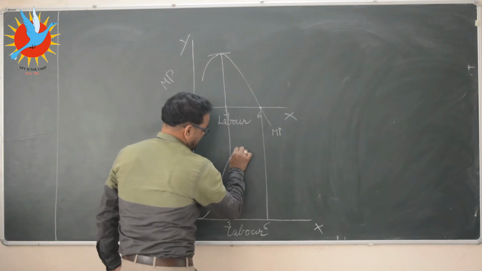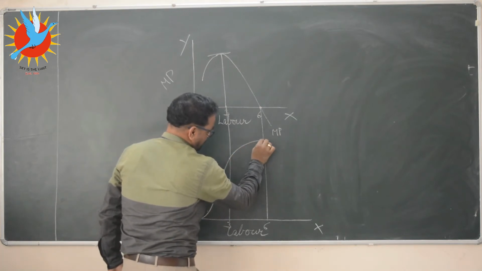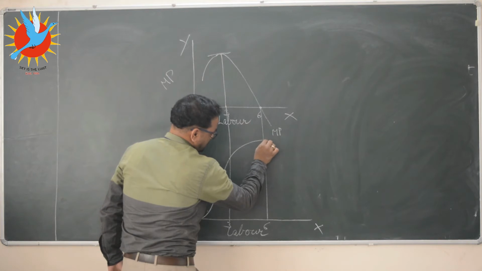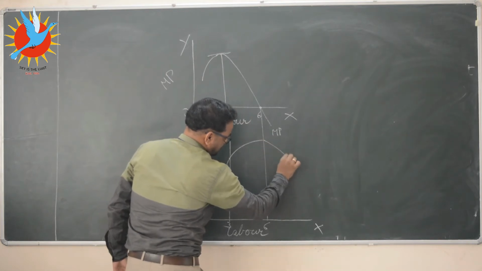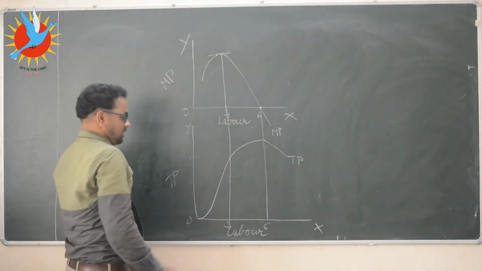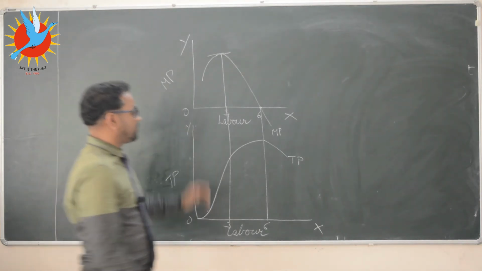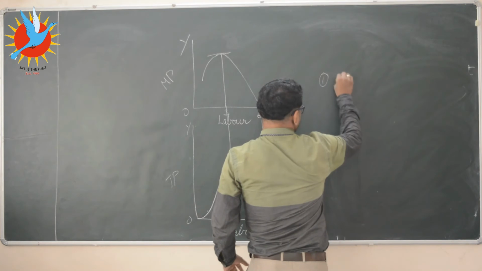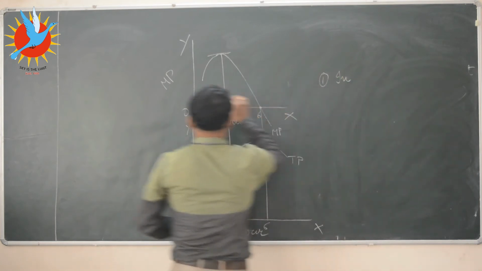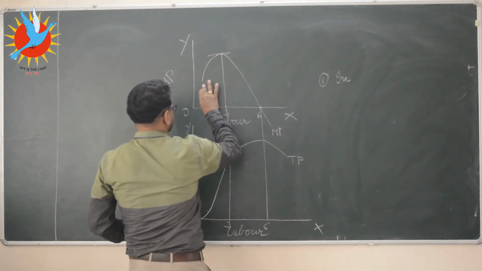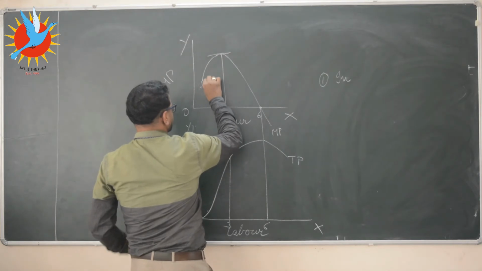Let us see what is the meaning of increasing slope. And this is total product. How have we drawn this? See, in the first stage, this is called the stage of increasing returns.